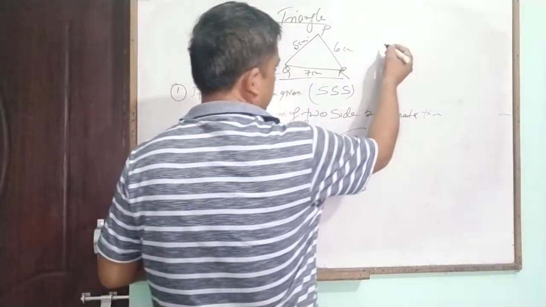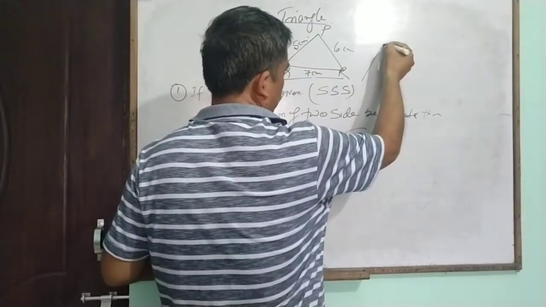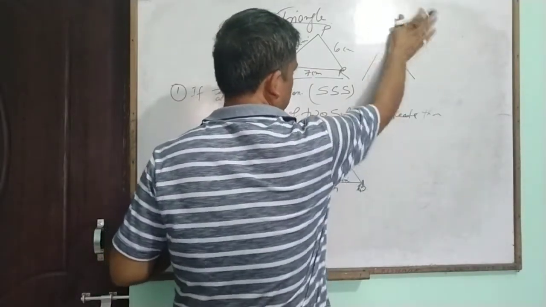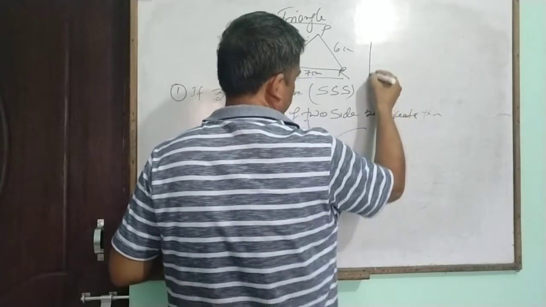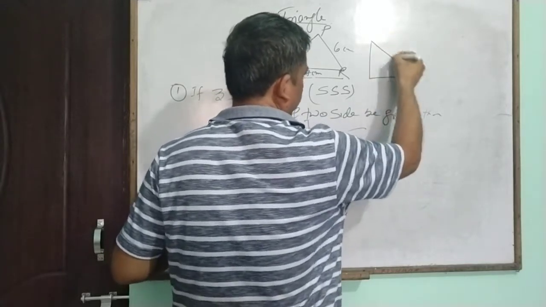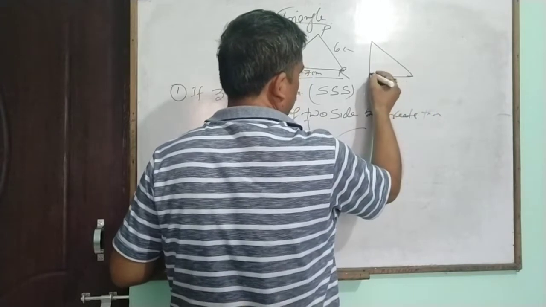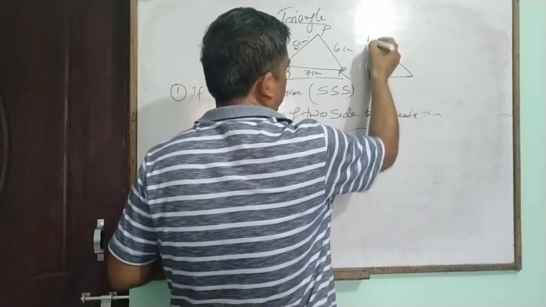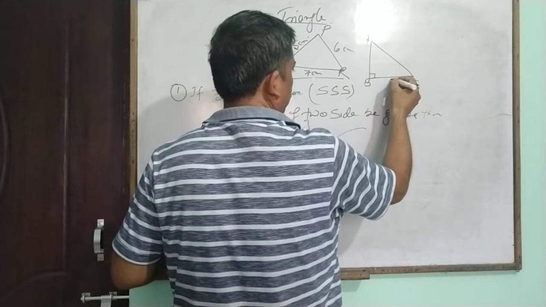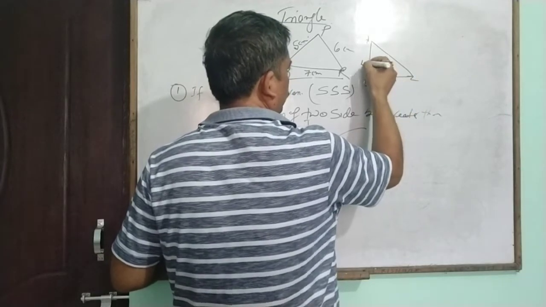Take one right angle triangle, suppose I draw A, B, C with sides 3, 4, 5.